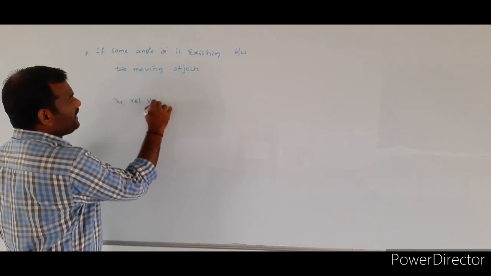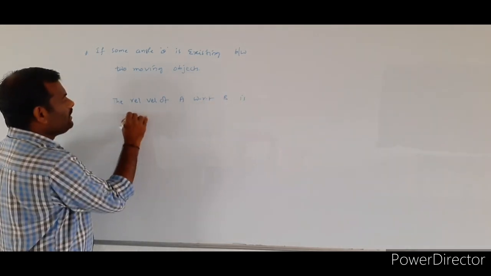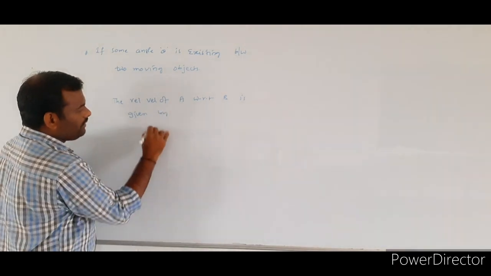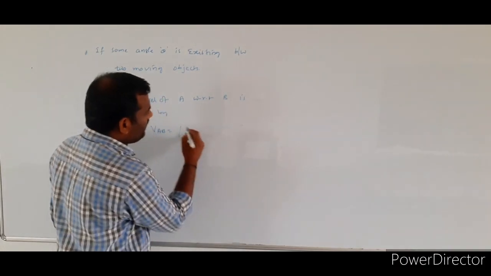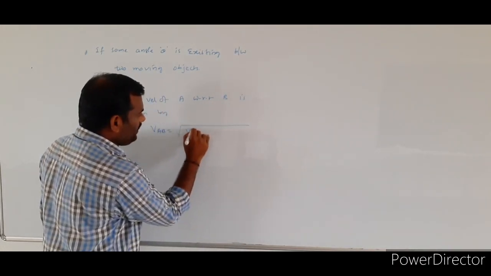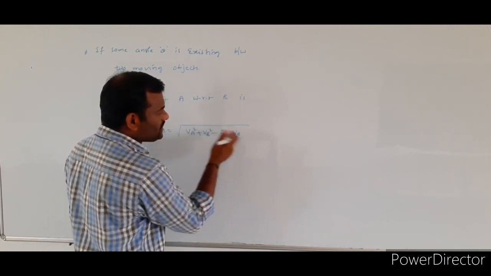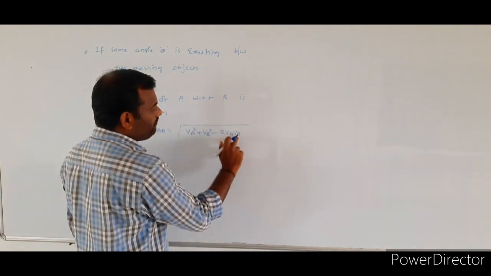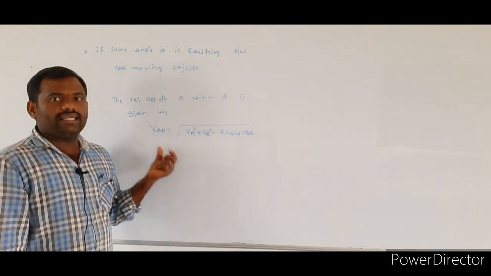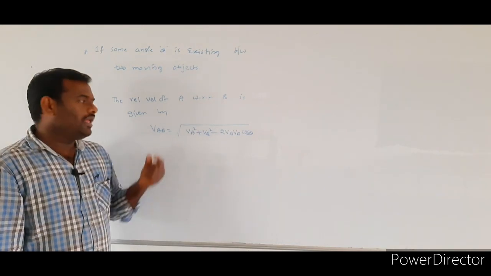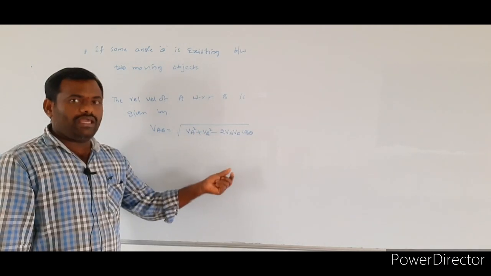The relative velocity of A with respect to B is given by the general formula VAB equal to the square root of VA square plus VB square minus 2 VA VB cos theta.